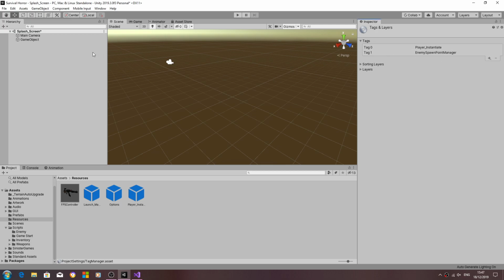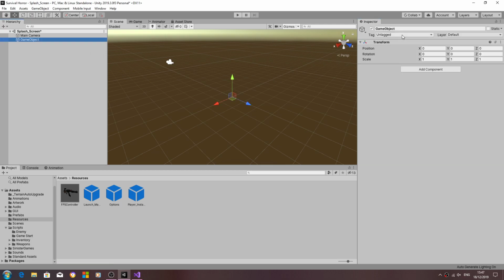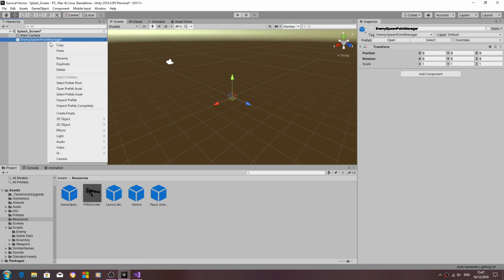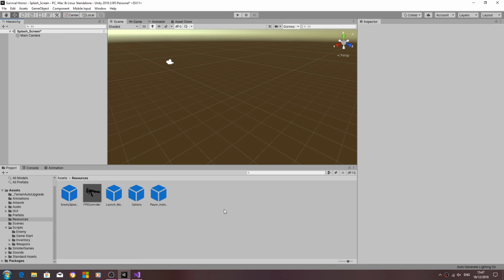We'll save that. And we'll add it as a tag. So you can reset the transform if necessary, and then we'll drag and drop it into the resources folder. We can just delete it from the scene then.